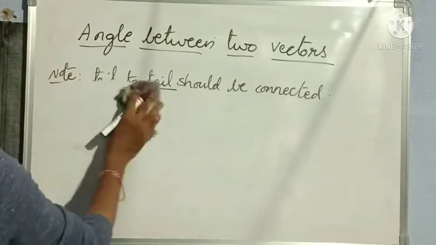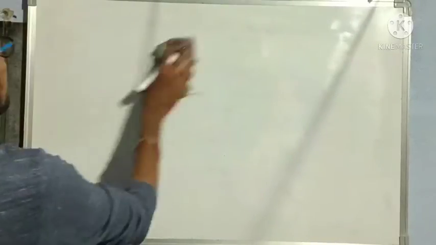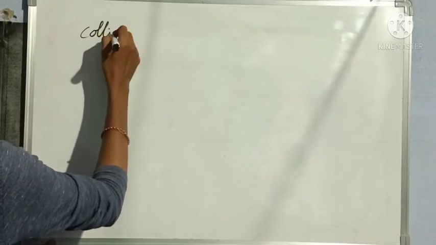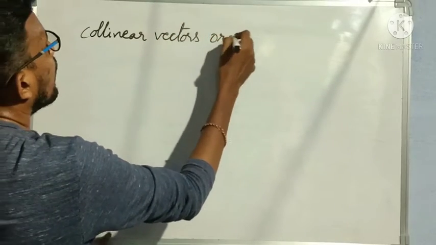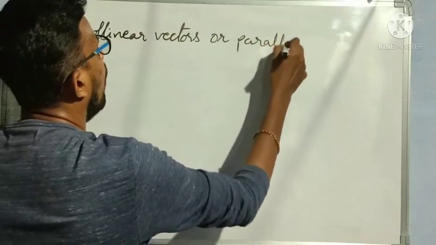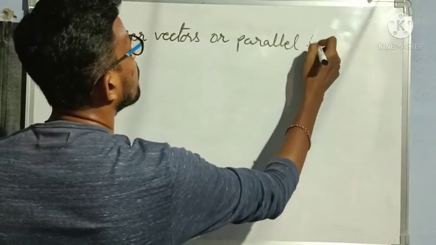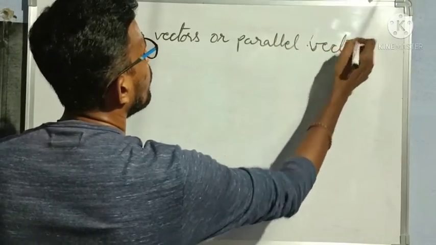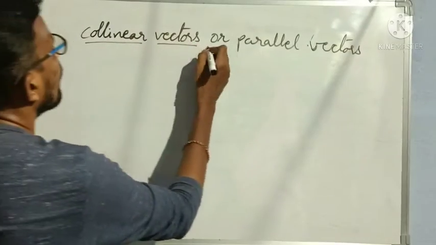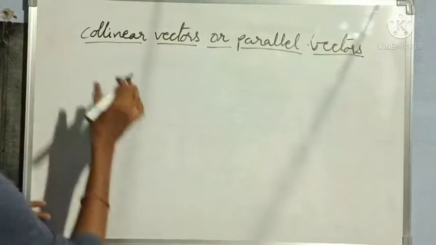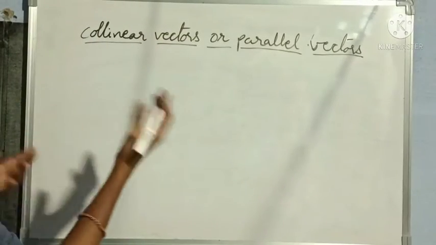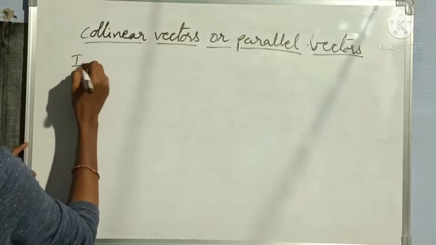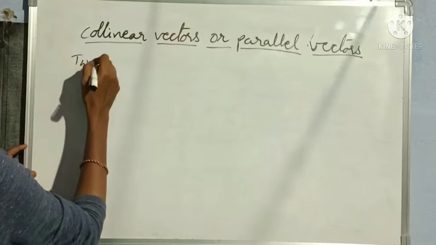Okay? Next concept, very important: collinear or parallel vectors. When can we say that two or more vectors are parallel or collinear? Okay, in general we take two vectors.